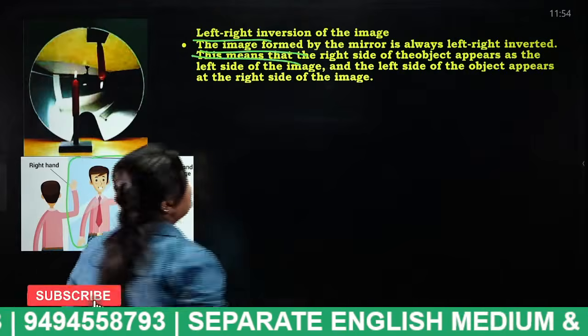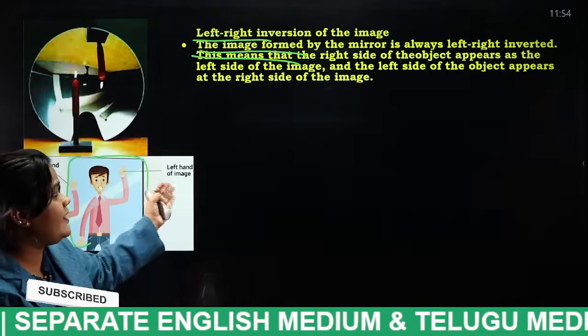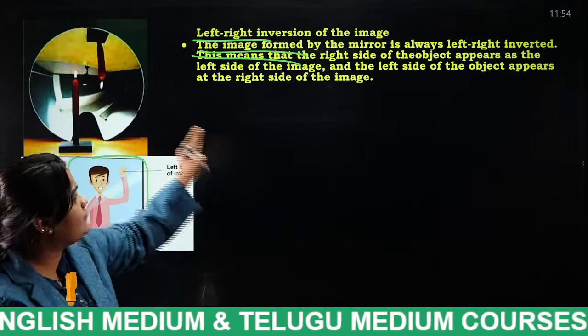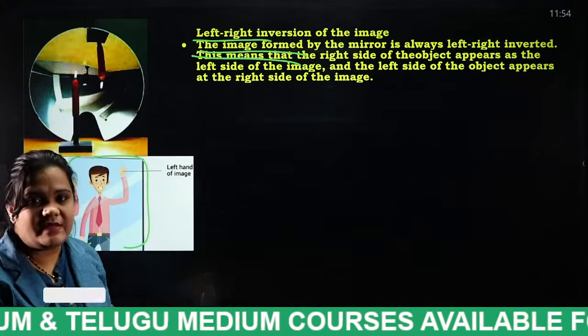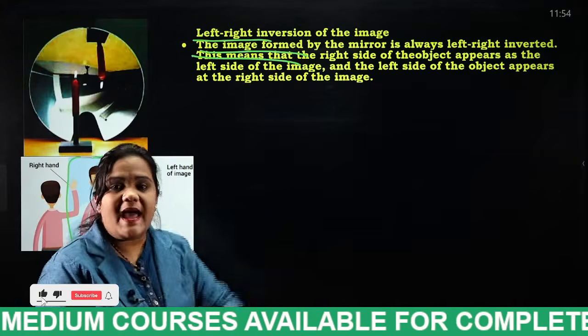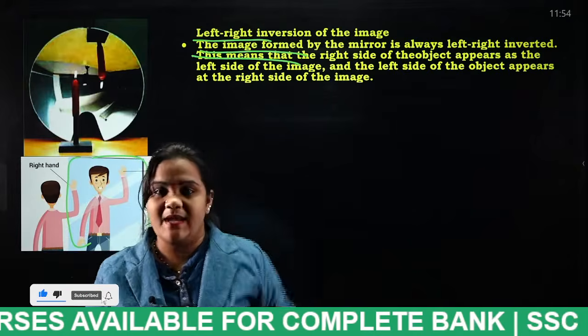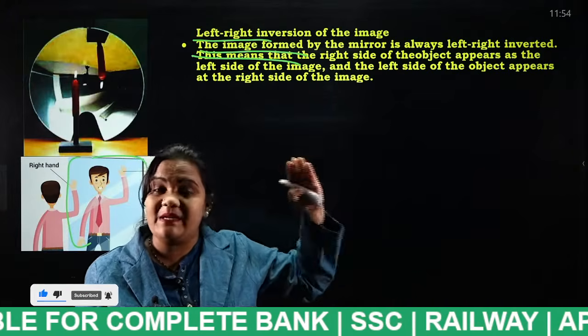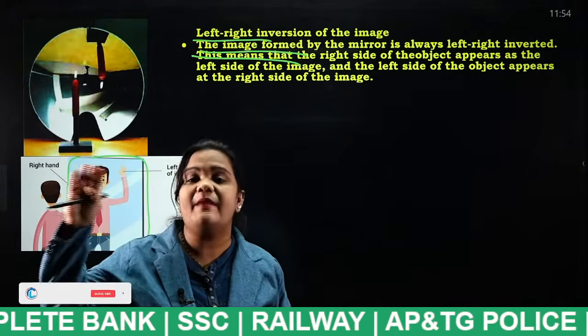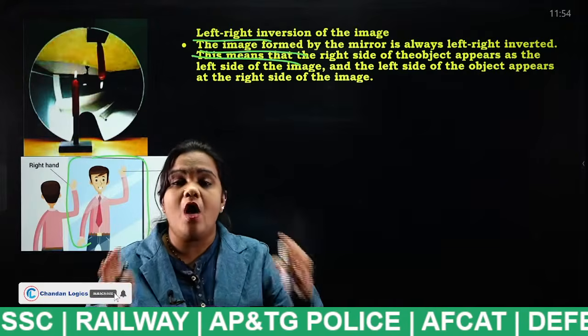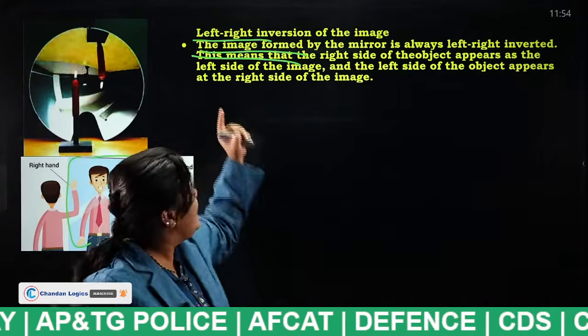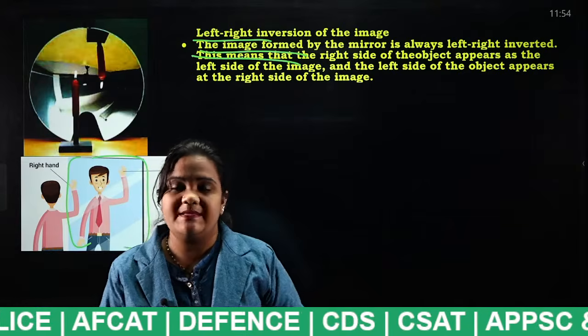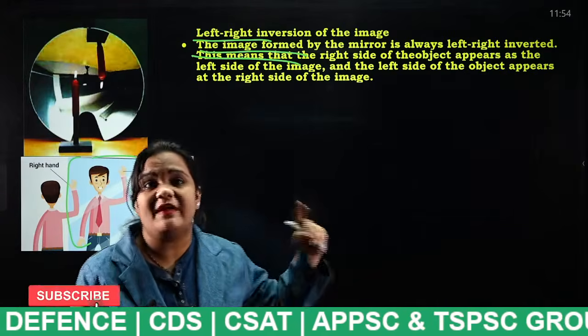This means that the right side of the object appears as the left side of the image and the left side of the object appears at the right side of the image. Did you understand what I said? Now I have stood in front of the mirror, so my left hand appears as the right hand and my right hand appears as the left hand. So always the mirror will follow this left-right inversion method. Okay, remember, students, very, very important.